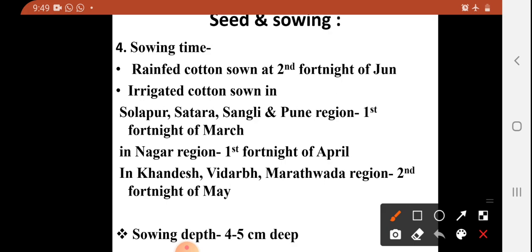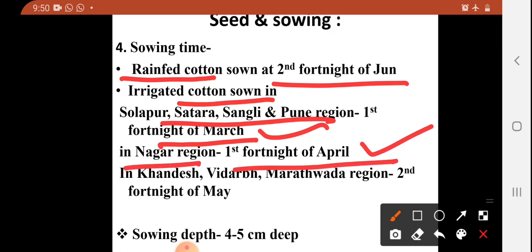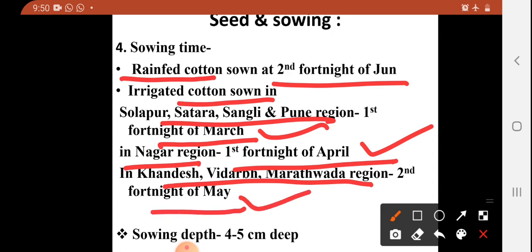Here you can see sowing time for Maharashtra. Rain-fed cotton is sown at first fortnight of June, and irrigated cotton is again sown according to region. In this region, this crop is cultivated up to first fortnight of March. In Nagar region, first fortnight of April. In Khandesh and Vidarbha Marathwada region, it is cultivated up to second fortnight of May. Here is sowing depth for cultivation of this cotton crop, that is 4 to 5 centimeter deep.